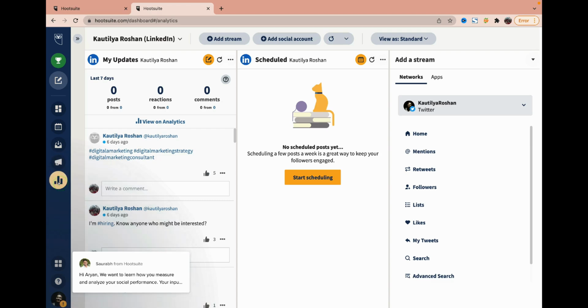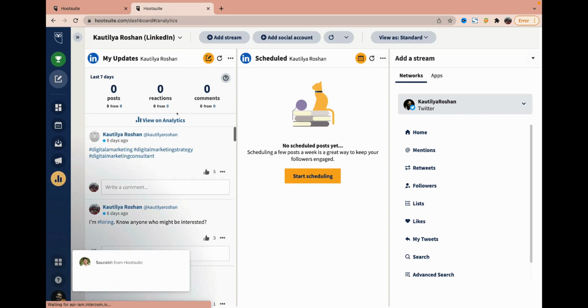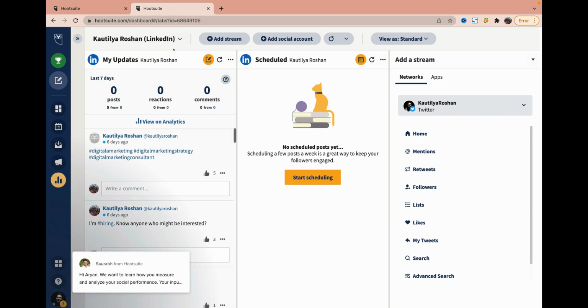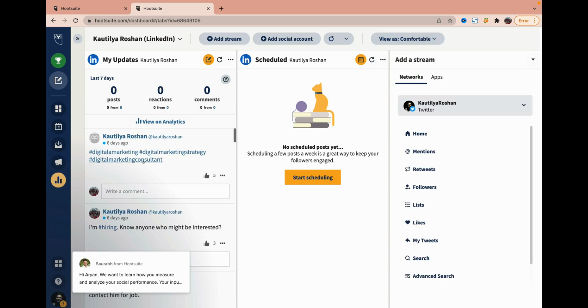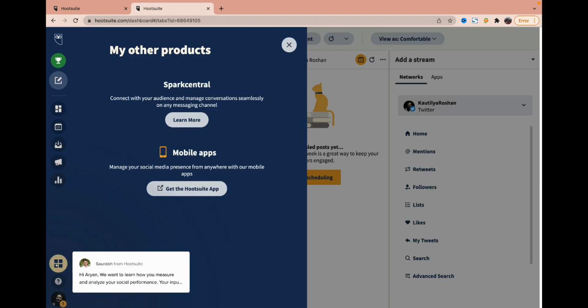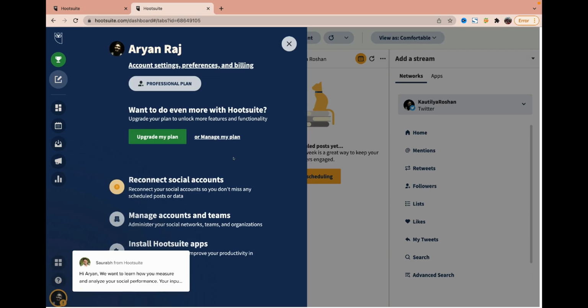Then afterwards I can go to analytics. Once I go to analytics here, I can see, for example, my own content, LinkedIn, whatever I want, and I can add as many as I want. I can see that. So again, it is compact and comfortable; whatever I want I can go and see as per that. Then here is the dashboard, and particularly the mobile app, if I want I can take that, and then I can go to my profile.